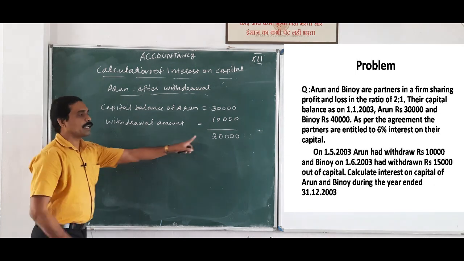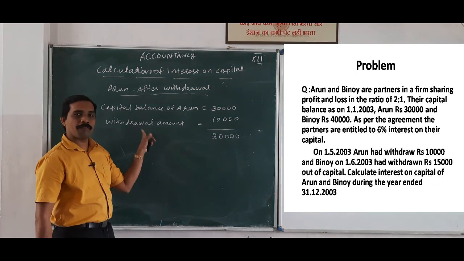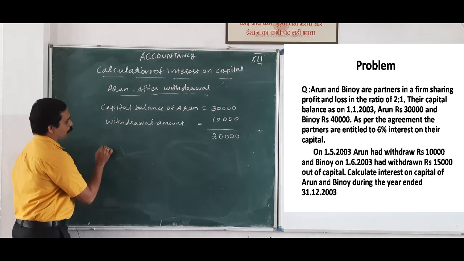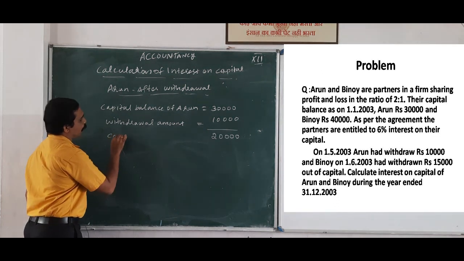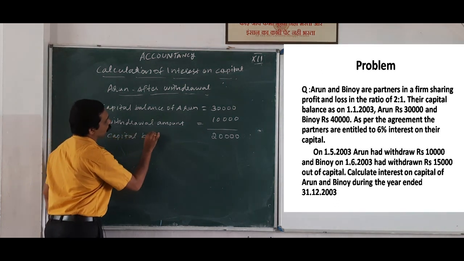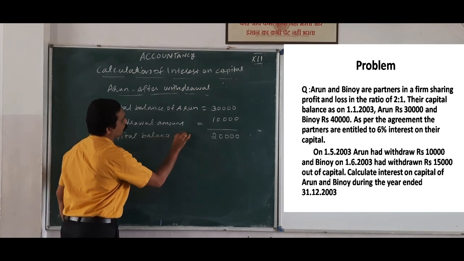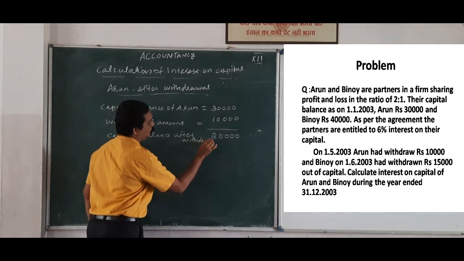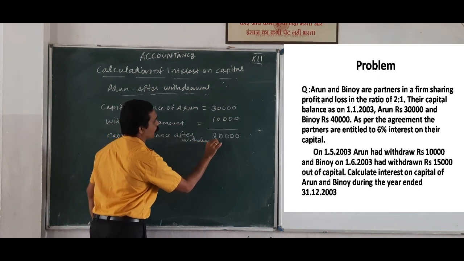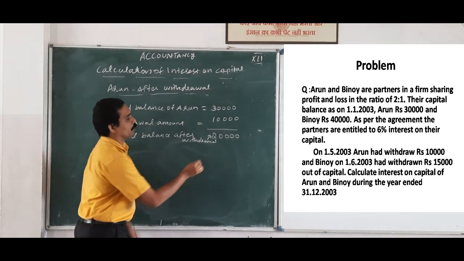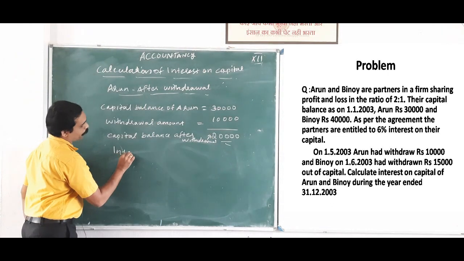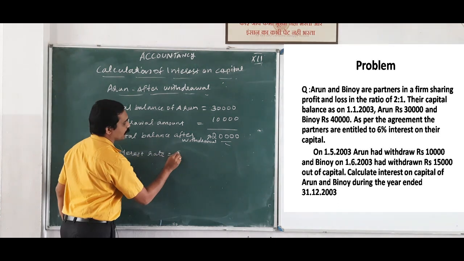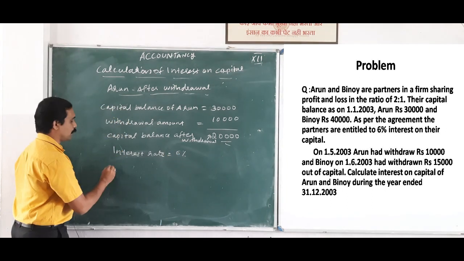So 20,000 is the capital balance after withdrawal. Here we can write capital balance after withdrawal, that is 20,000. Then interest rate, how much? That is 6%. Interest rate 6%. Then period.